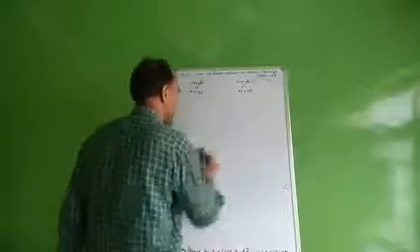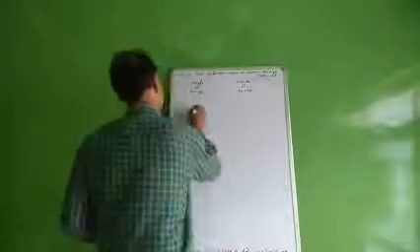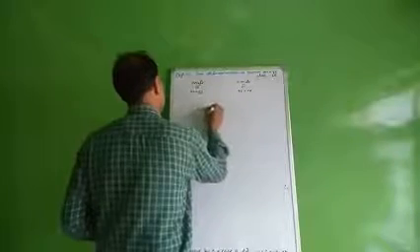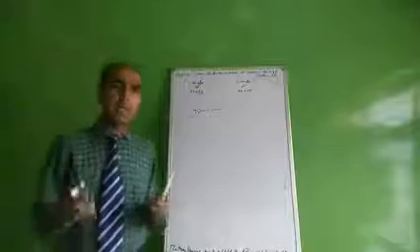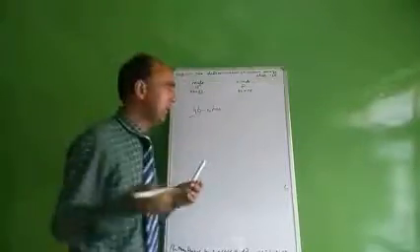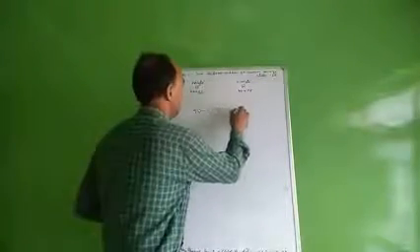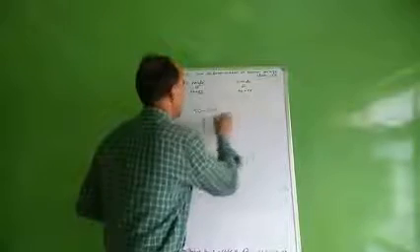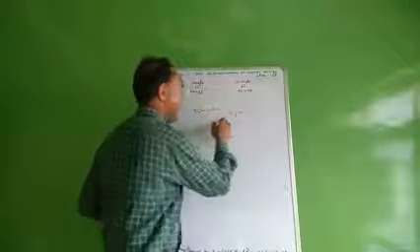You all know that in human beings there are 46 chromosomes, or we can say 23 pairs of chromosomes.